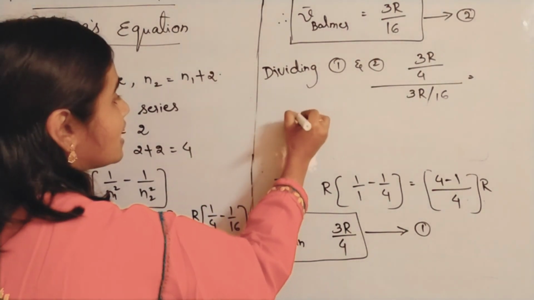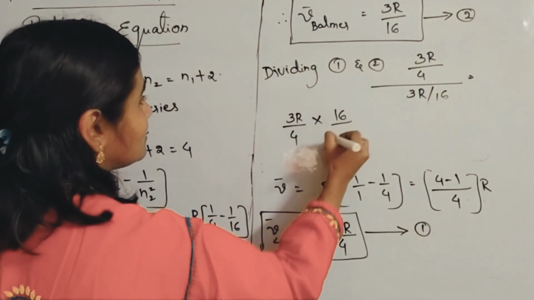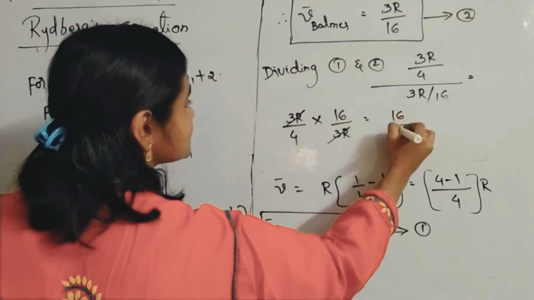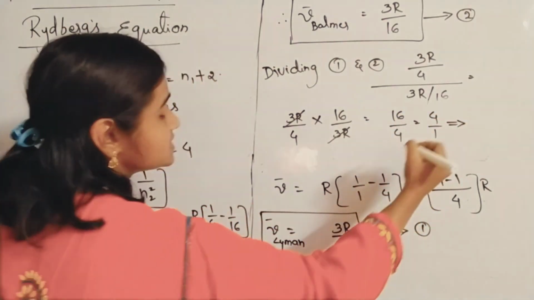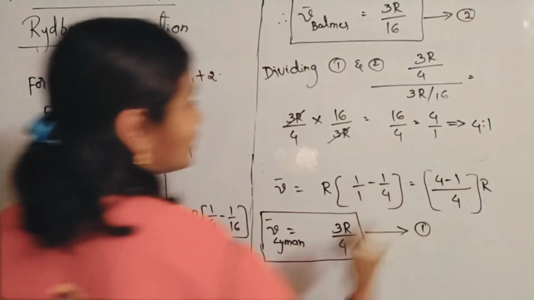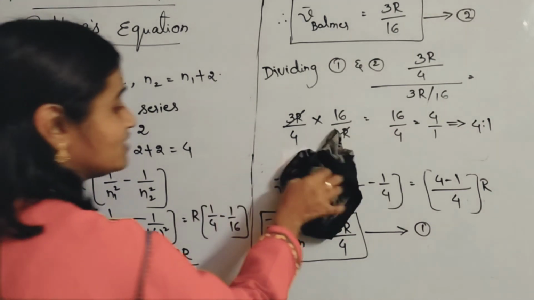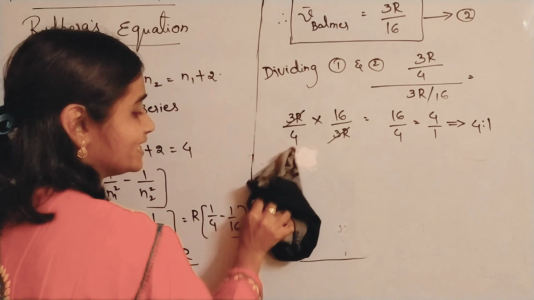So 3R by 4 into 16 by 3R, 3R gets cancelled, you will be getting 16 by 4, which is equal to 4 by 1. Means the ratio is 4:1. Now, the ratio of wave numbers is 4:1. If they are asking for the ratio of wavelengths, then it will become 1:4.